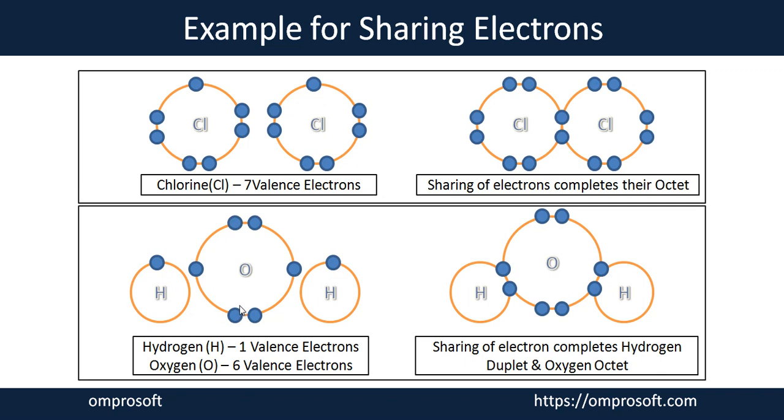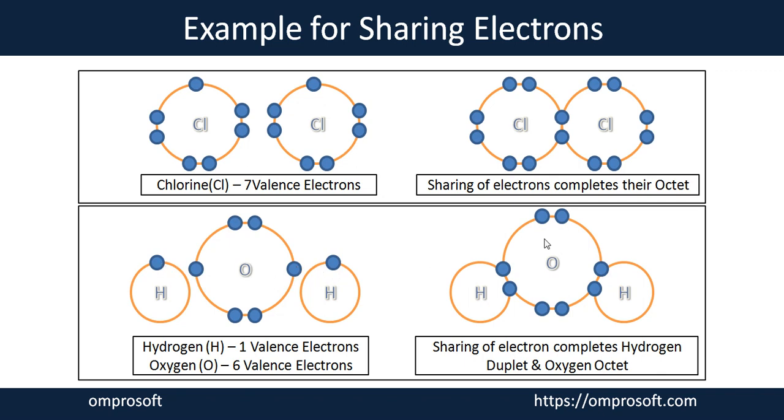Now to fulfill the outermost orbital with 8 electrons, oxygen needs 2 electrons. So that's why it reacts with 2 hydrogen atoms, because each hydrogen has one completely unpaired electron. Under the sharing of electrons, they get combined with the oxygen. Here this hydrogen gets combined with an unpaired electron of oxygen, and here this hydrogen gets combined with the other unpaired electron of oxygen.